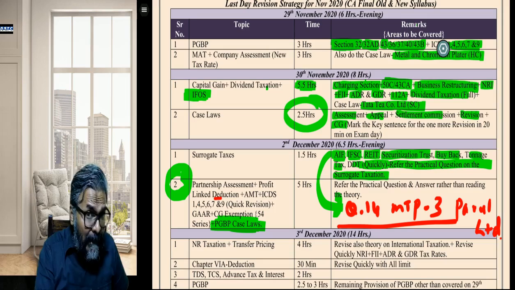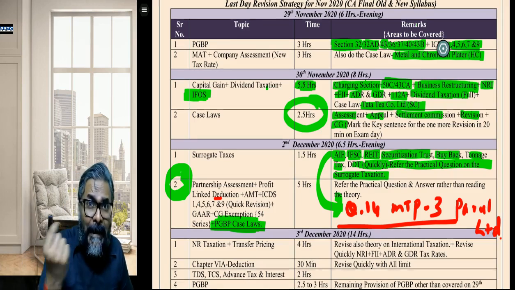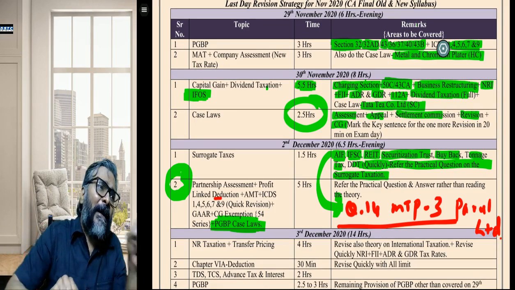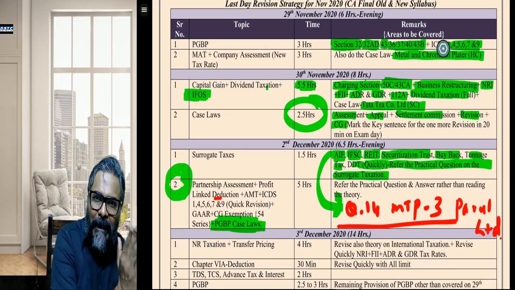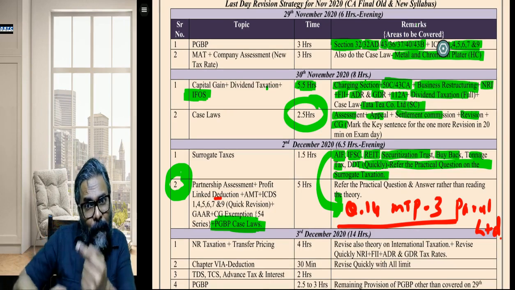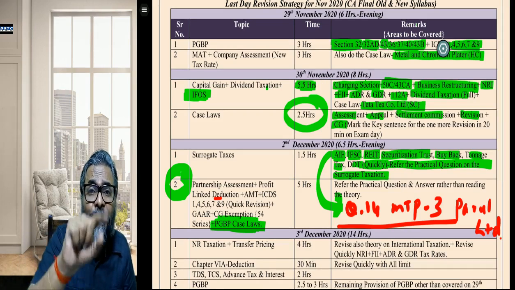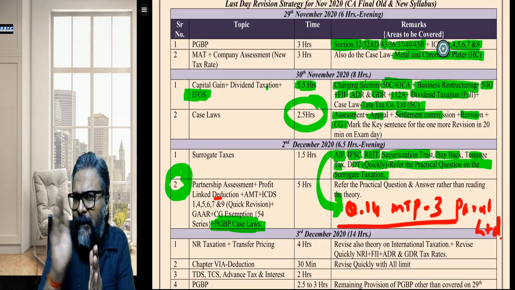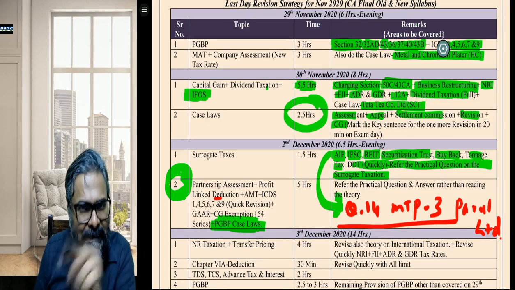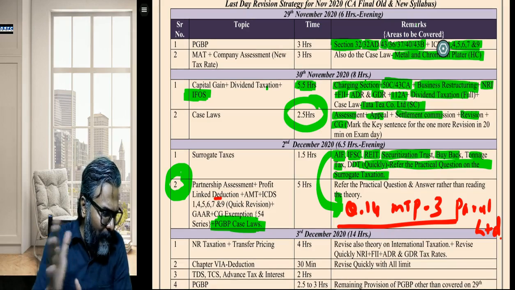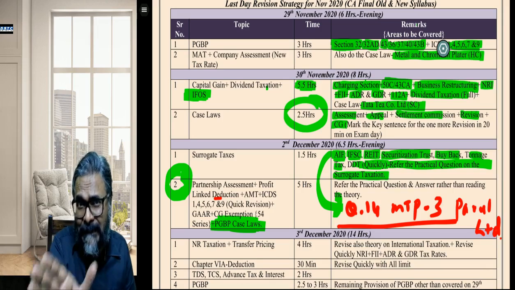GAAR also, students, first directly refer to the case studies. All the case studies relating to general anti-avoidance rule, refer to that, and if thereafter you want to come back to the theory, please do. But first attack the case studies. Why am I telling you case studies? Because it will give you the rhythm of the way you need to think on the day of the examination. Otherwise, if you read only the theory and hardly do the case studies on GAAR, do you know what will happen? You will not know how to write the answers in the examination, and that is where you will make a big blunder. So my suggestion for GAAR would be, there are 5-6 case studies which are there towards the end.